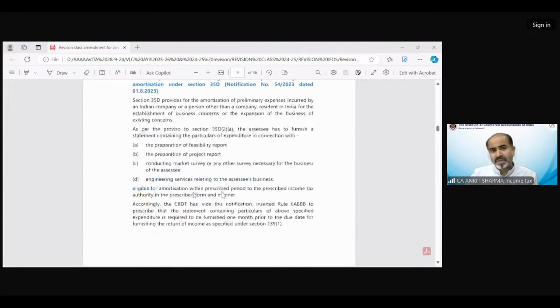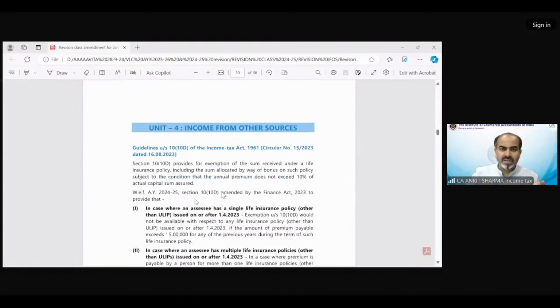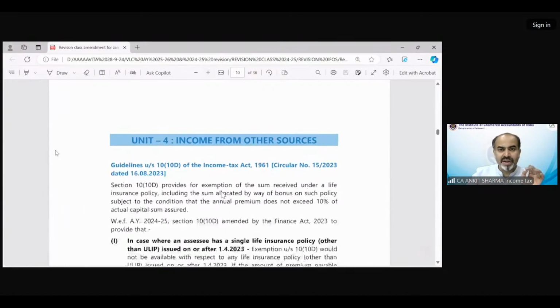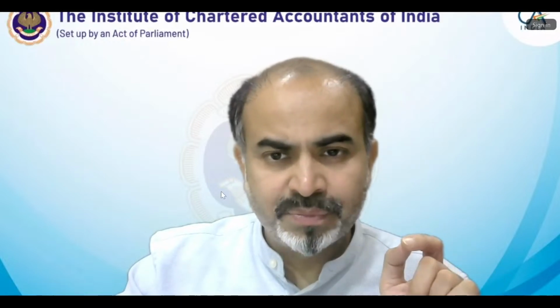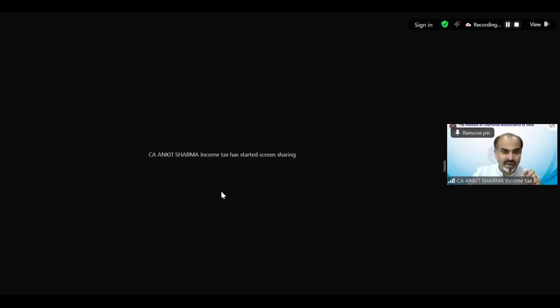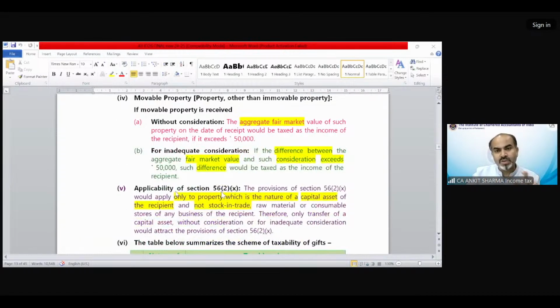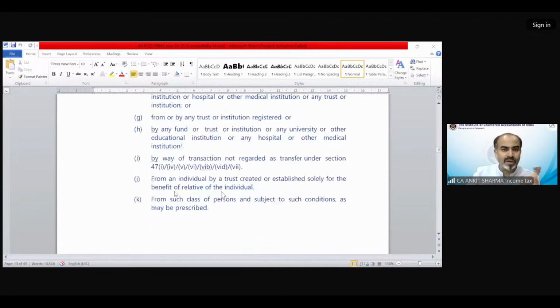There were no amendments in PGBP, already included, nor under capital gain. Now this is income from other sources. And let me tell you, the provision regarding this amendment has already been discussed in our notes. Let me show you that also. So the clarification is what we are going to discuss over here. The basic provision has already been included in the notes, what we discussed earlier in the normal live class.